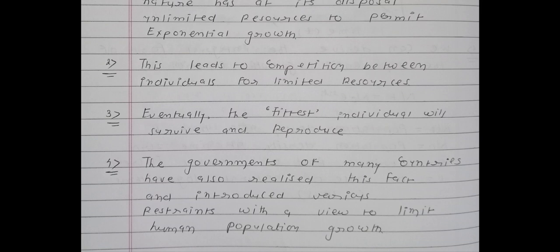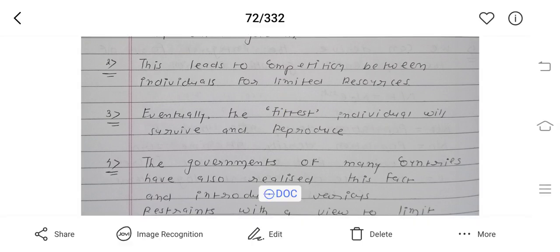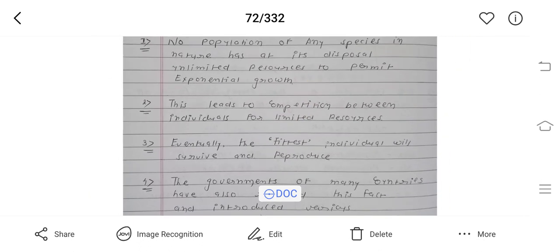Okay, so this page number 1 is completed. We are again going to revise this page. First point, no population of any species in nature has at its disposal unlimited resources to permit exponential growth.